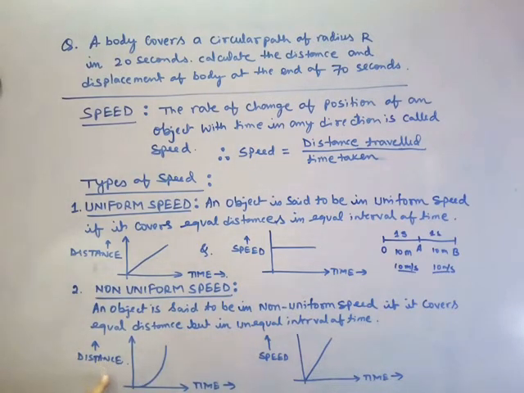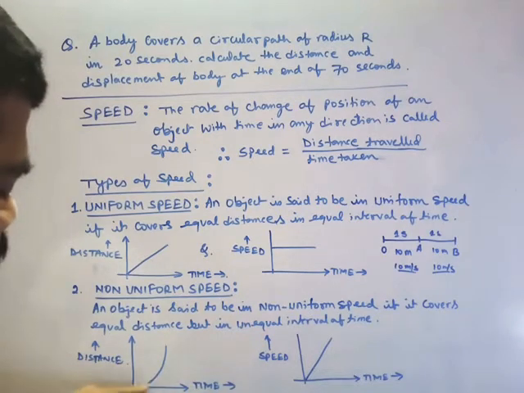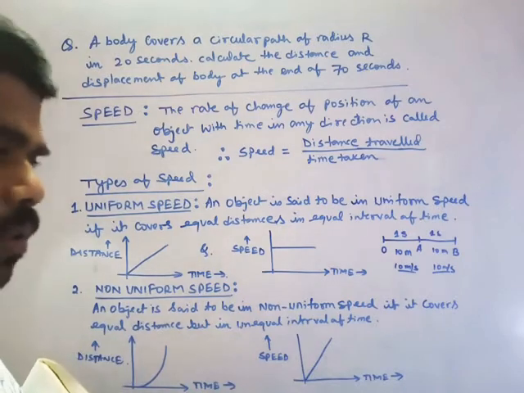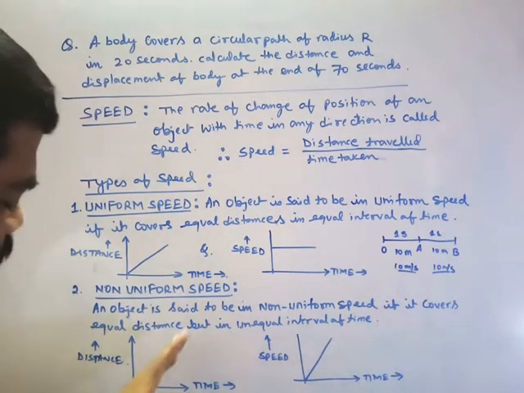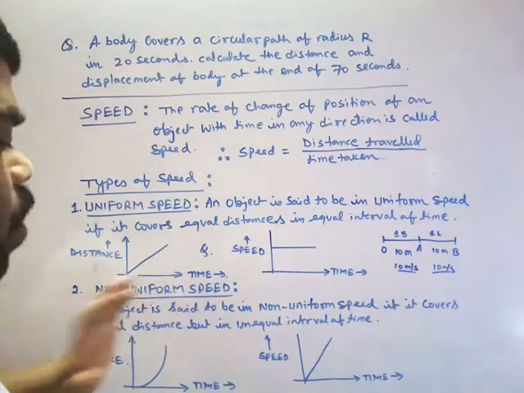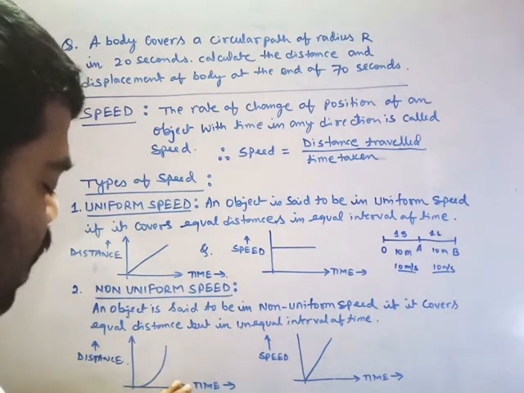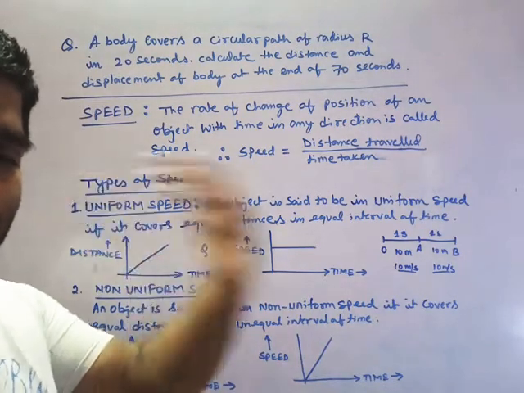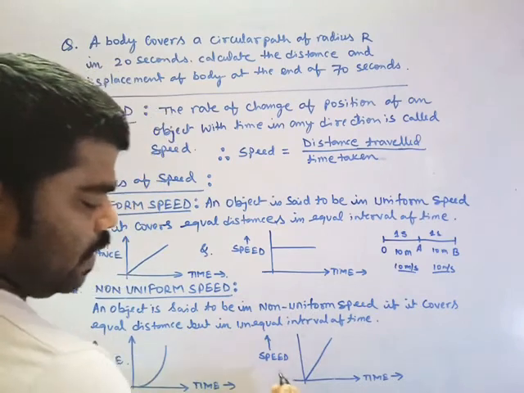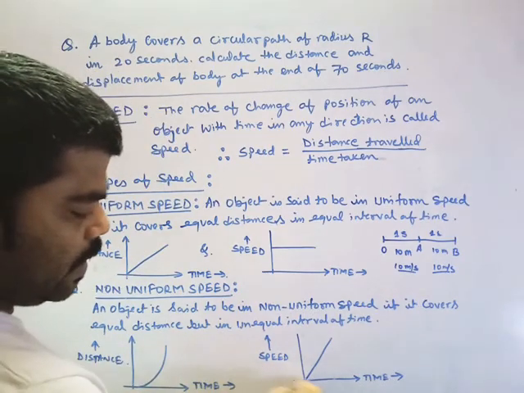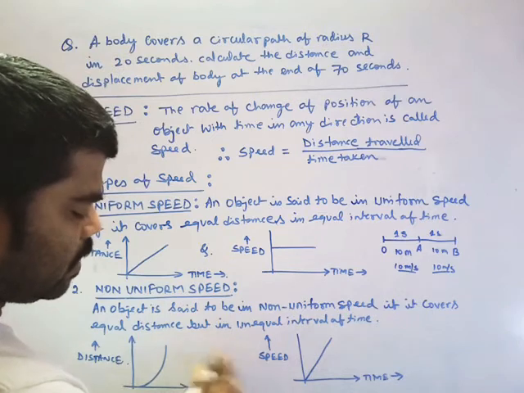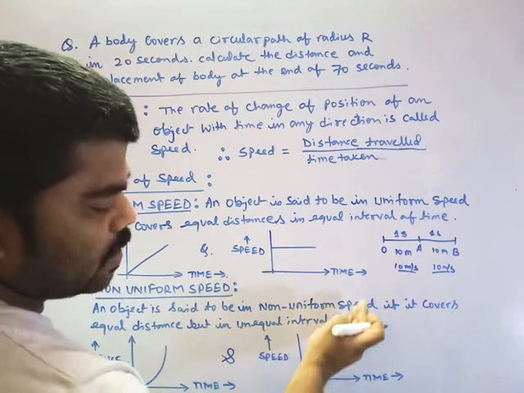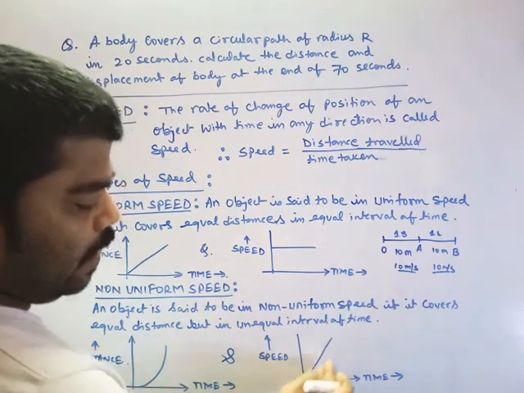If you plot a graph between distance and time, definitely you will get a hyperbola. Sorry, not parabola, hyperbola. This type of graph always gives you non-uniform. The graph also indicates that it is increasing in order. Maybe it is different, but it is in increasing order. Definitely if you plot a graph between speed and time, this graph indicates the slope is coming upward, meaning it is increasing.